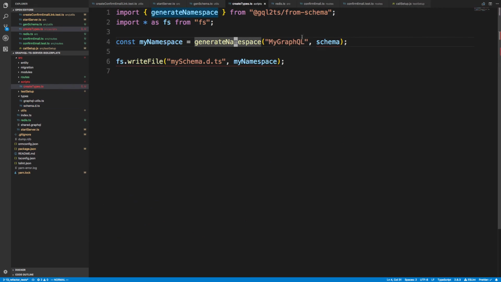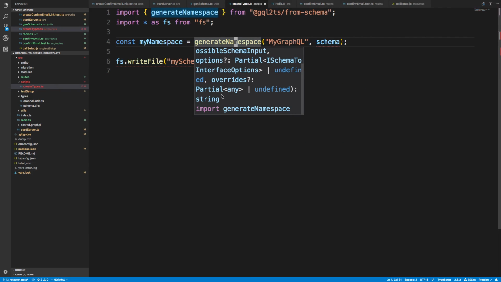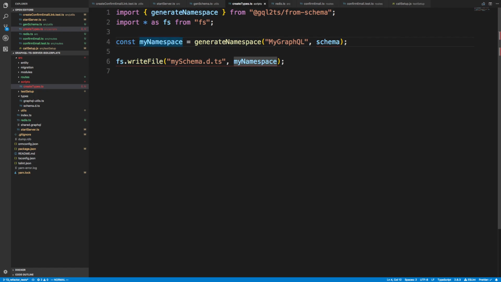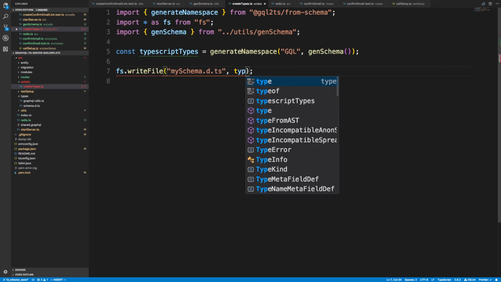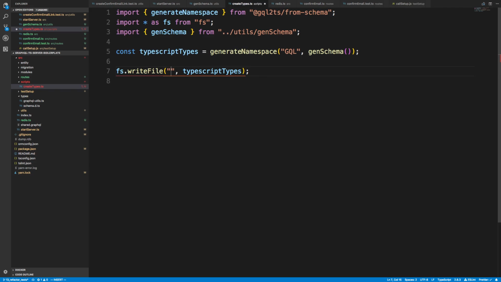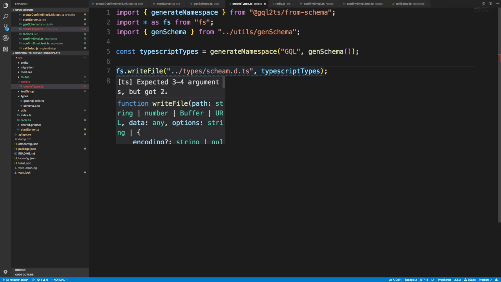What the namespace does is just output a string. If we look at this, it should output a string at the end. I guess it did, here we go. That's the final one I was looking for. So at the very end, we're just going to get a string, which we could call typeScriptTypes. So generate that, and I'm going to call it on gqlGenSchema. Now I'm going to write the file, passing in the TypeScript types, and we're going to write this to an up directory, types/schema.d.ts, and that's it.